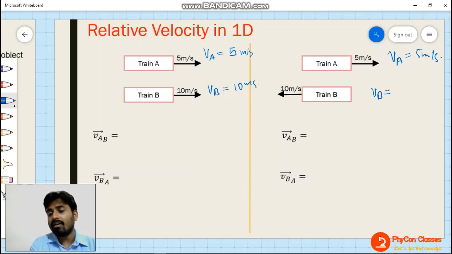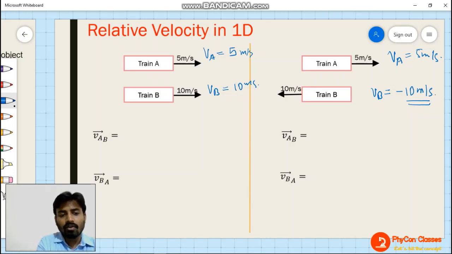The velocity is in the opposite direction, so I can write minus 10 meters per second. Are you understanding this? Because it's one dimensional, I can directly use the magnitude, and with the positive or negative sign, we understand whether it is in the positive or negative direction.